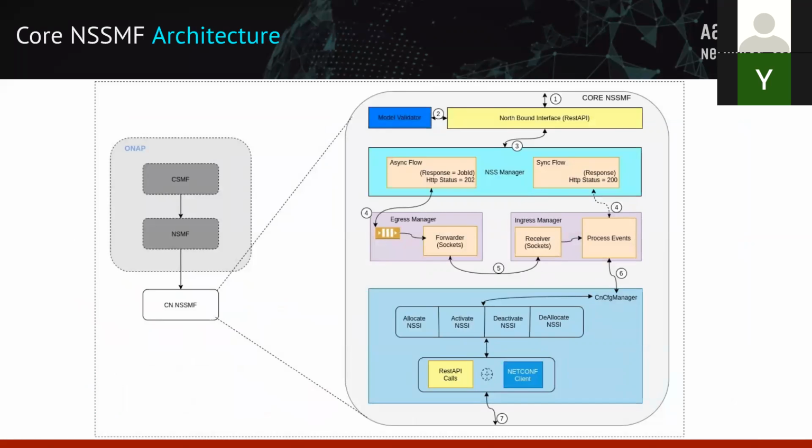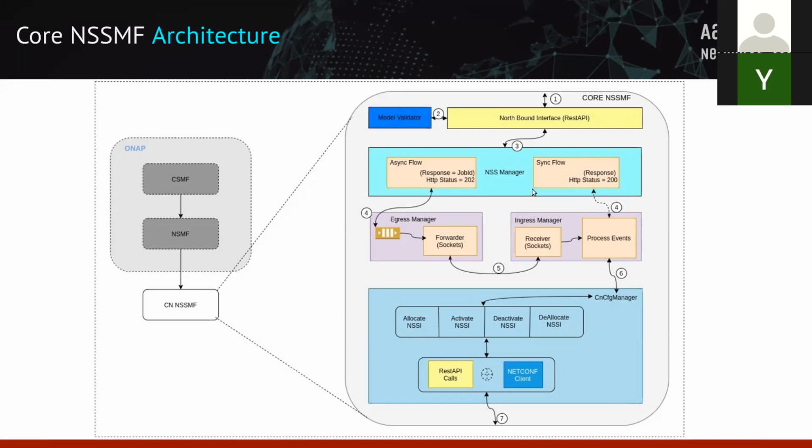Now looking purely at the architecture perspective. Like I was mentioning, CSMF and NSMF are responsible for your communication service and translating it into a network slice service, and then translating into a slice, which is your subnet slice corresponding to your core network. So let's zoom this out and see what our architecture is.